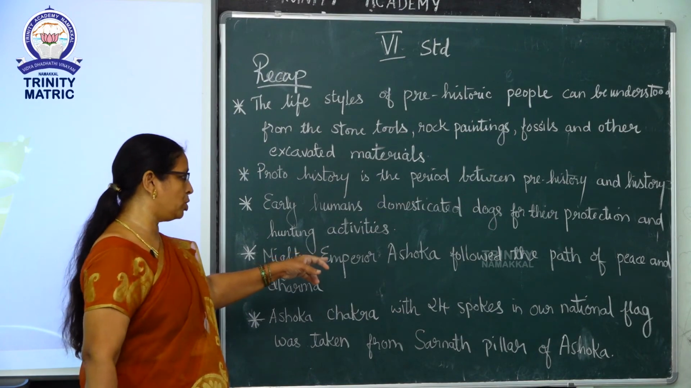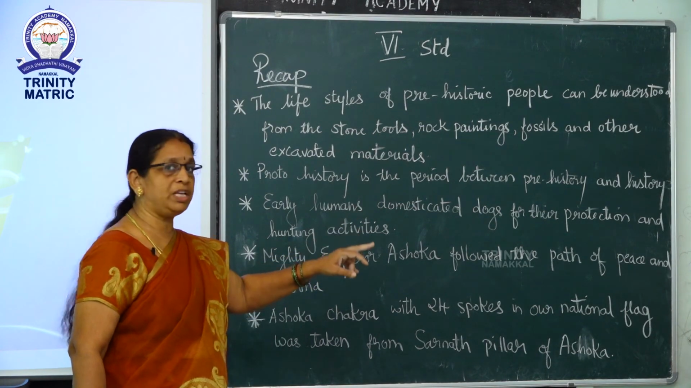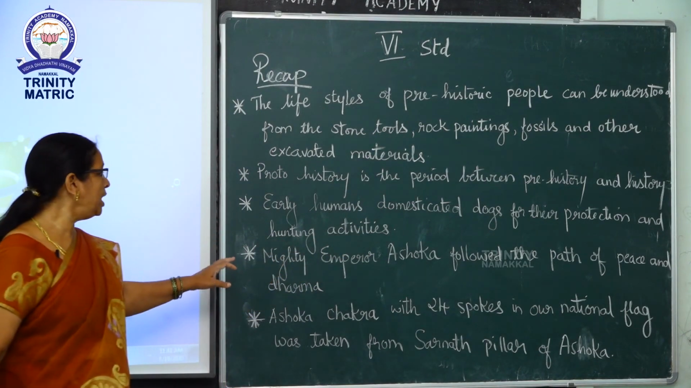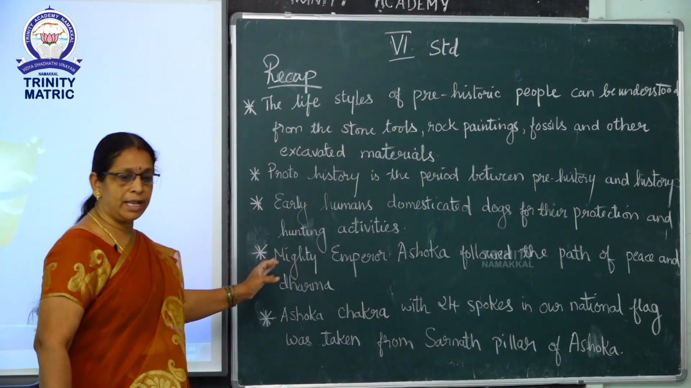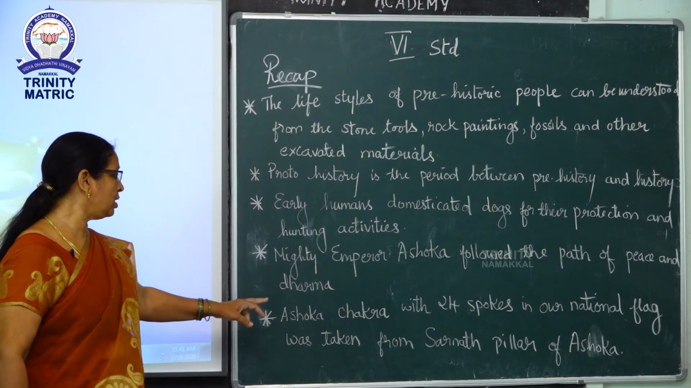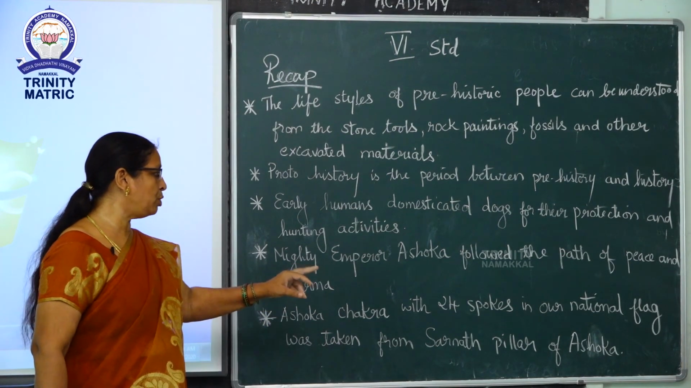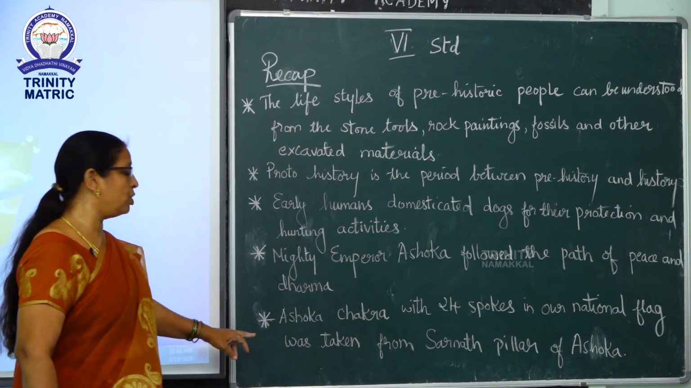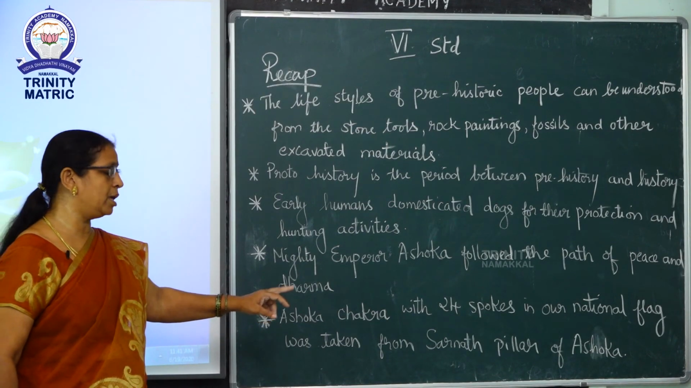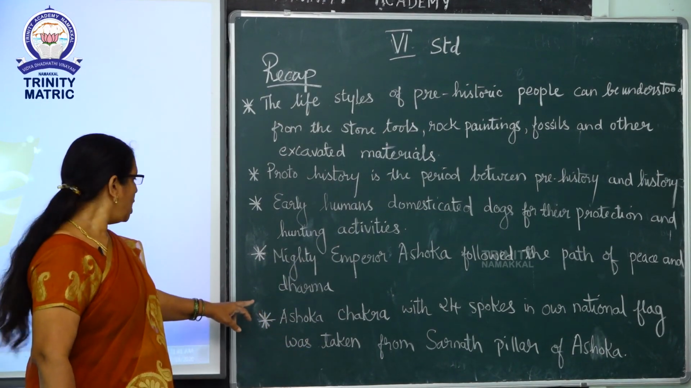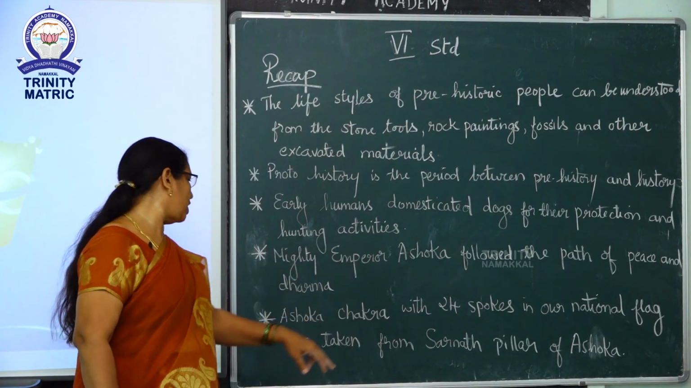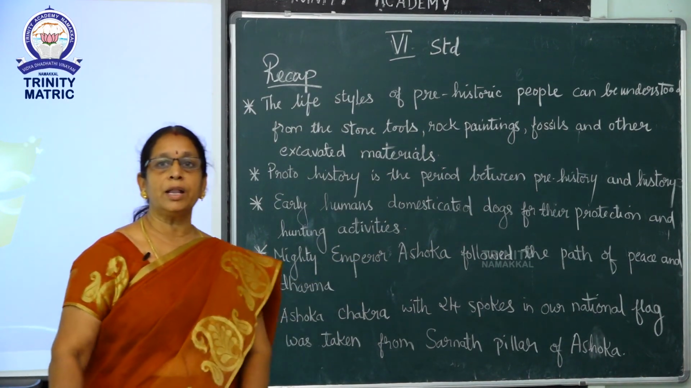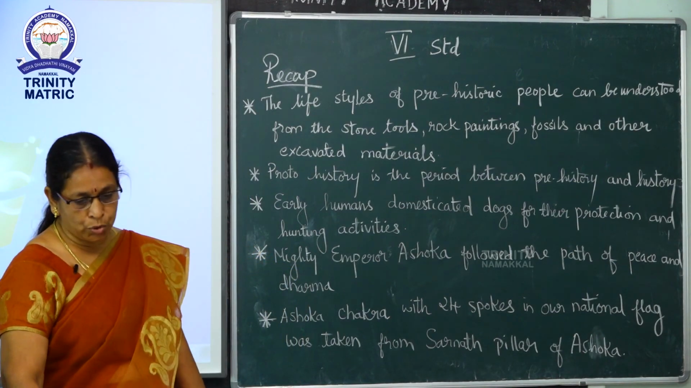Mighty Emperor Ashoka followed the path of peace and dharma. Ashok Chakra with 24 spokes in our national flag was taken from Sarnath pillar of Ashoka.